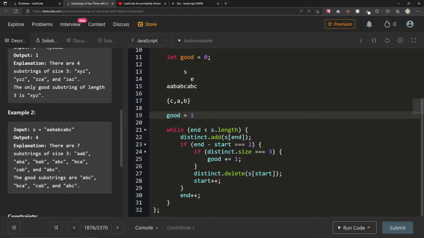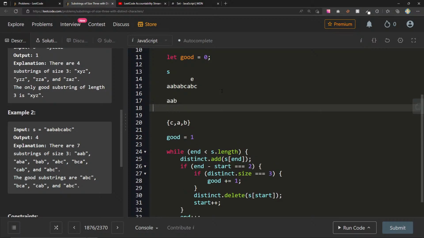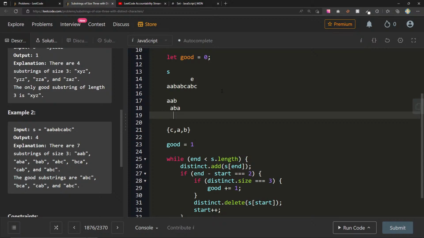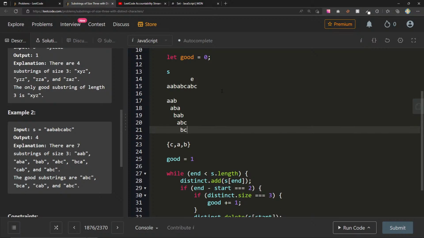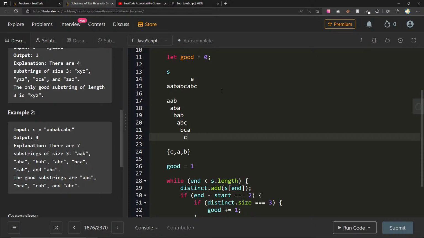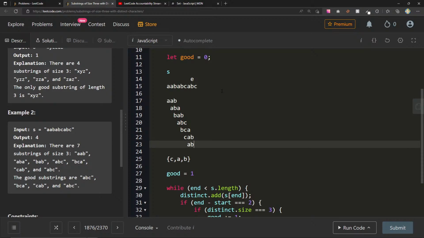BCA. Oh, okay. ABC, BCA. Did we just completely miss this piece right here? ABC. Yeah, so definitely doing something wrong here, because we missed that whole spot right there. I wonder how we would not have caught that. Let's go through this again and let's construct our strings. We're doing AAB, then ABA, BAB, ABC, that's one of them, BCA, that should be the other one, CAB, that's the other one, and then again ABC. So how did we not catch these?